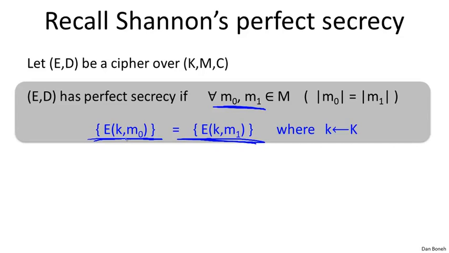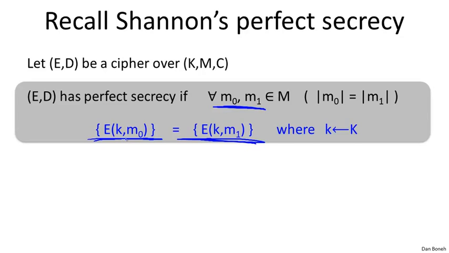And as a result, he can't tell whether we encrypted M0 or M1. And that's true for all messages of the same length. And as a result, the poor attacker doesn't really know what message was encrypted. Of course, we already said that this definition is too strong in the sense that it requires really long keys. A cipher that has short keys can't possibly satisfy this definition, and in particular stream ciphers can't satisfy this definition.